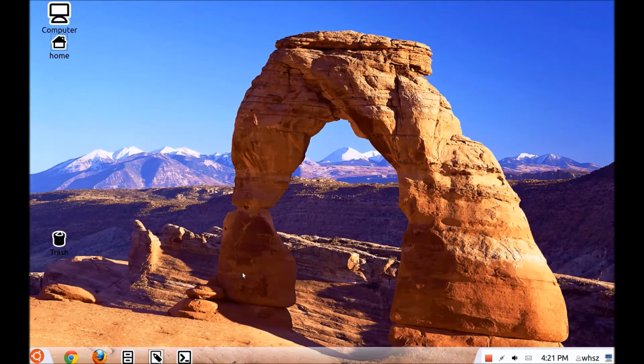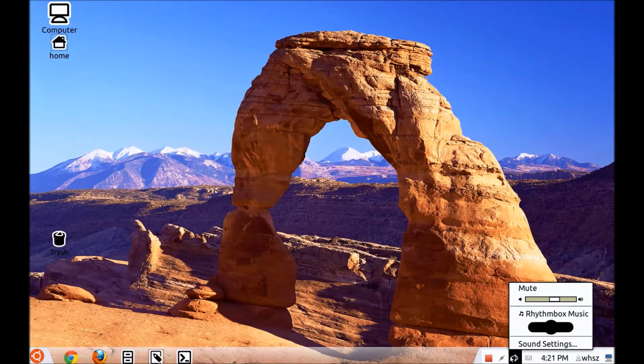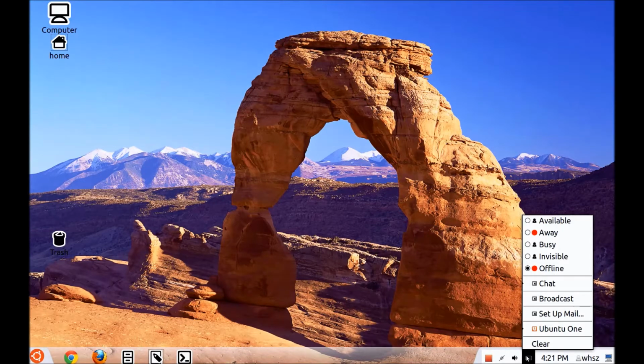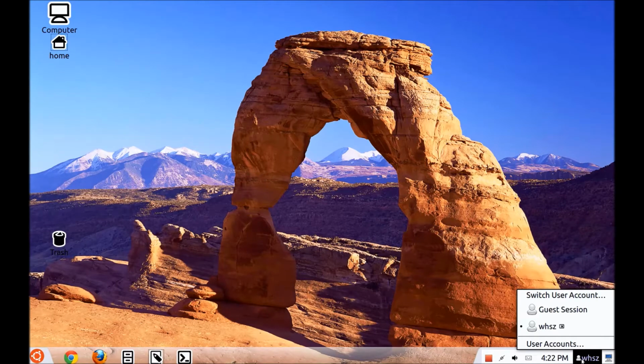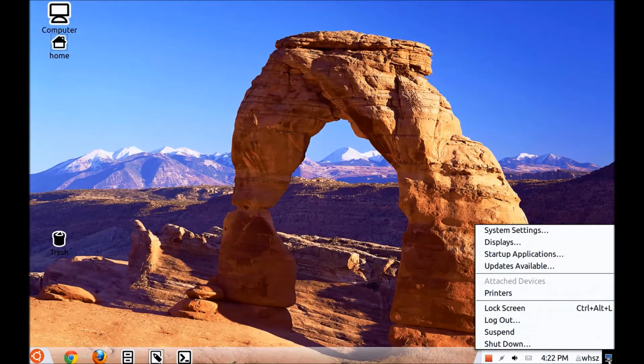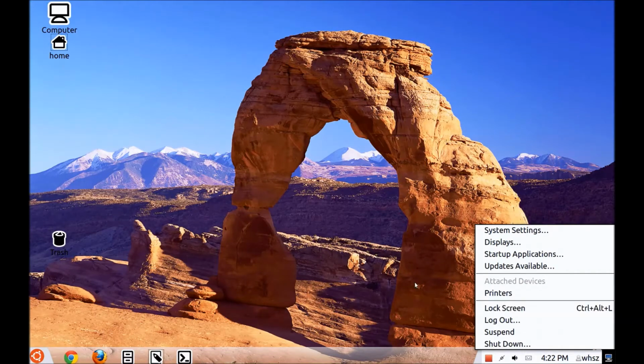Like, for example, you have the taskbar here. Taskbar is very similar to the taskbar in Windows. Over here, this is my recording program, which is the running program. And then you have the network, you have the sound, you have an email program that you can set up, which I haven't set up because I use AOL. The timing calendar, in case you have some guest accounts, and here you have various functions: shut down, log out, and some setting functions up here.